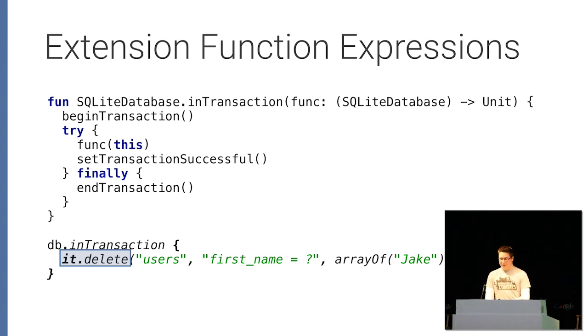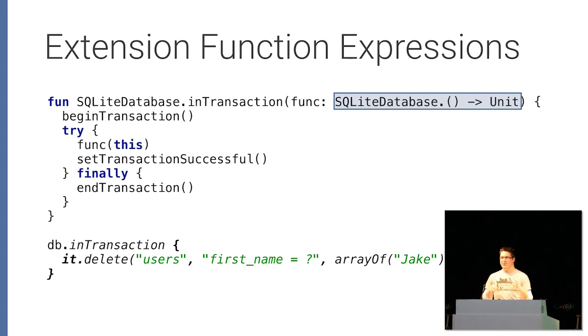We still have to specify it every single time we interact with the database. Like, we're inside this transaction, we know what database we want to interact with. Why do we have to specify it every single time? If we go back to our function expression definition in the parameter, we can actually change it to be an extension method of the database itself.